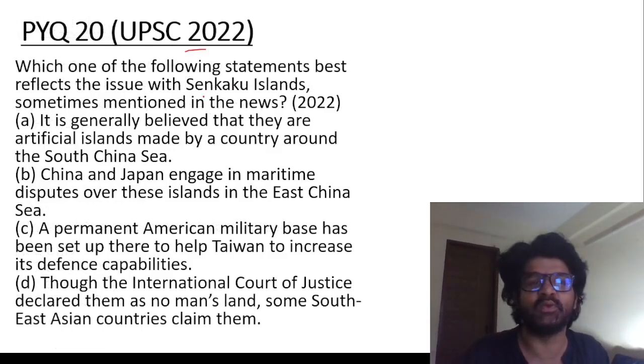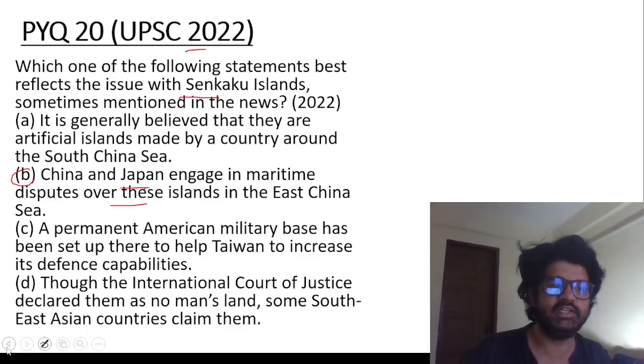PYQ 20, UPSC 2022. Senkaku Islands. China and Japan engage in maritime disputes over these islands in the East China Sea.